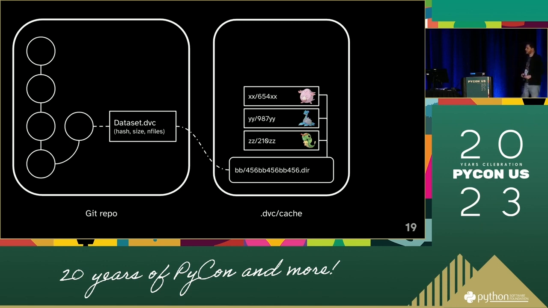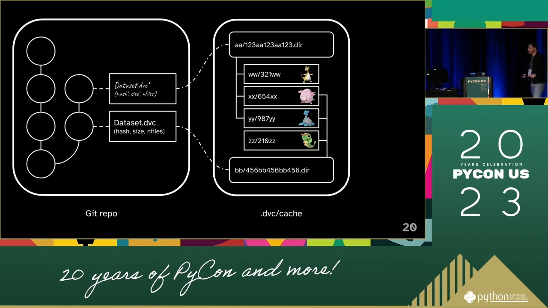And now the beauty of this is that if we create a new commit, so here you can see that the typeface changed, so we've got a new data set that points towards a different specification in the DVC cache. So here we removed the bottom Pokemon and we added Ampharos because we're now apparently in generation 2 of Pokemon. And the other two Pokemon are still part of the new commit. So Chansey and Lapras are part of both commits, but they don't get duplicated in the cache, which saves you a lot of time, storage, and also money.